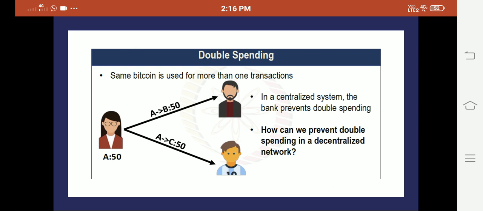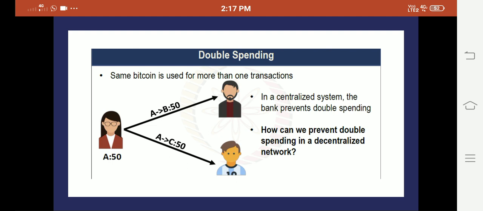Here we have a scenario like double spending. Now here in this scenario, A is going to send 50 bitcoins to B as well as C at the same time. Okay, so who will verify this? So this is double spending. So this is an invalid transaction. Now who will verify in the blockchain, because there are no third party entities? Okay, so for that we'll discuss the solution. After that we will discuss the consensus protocols.